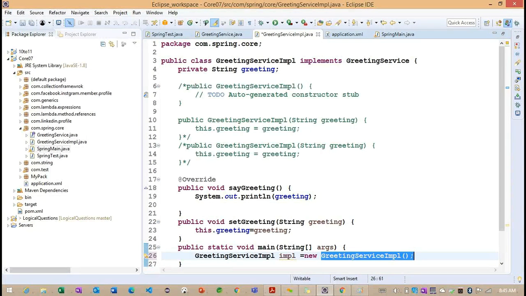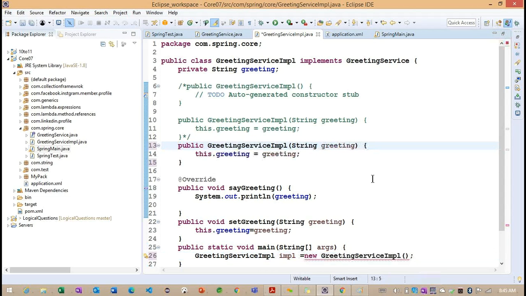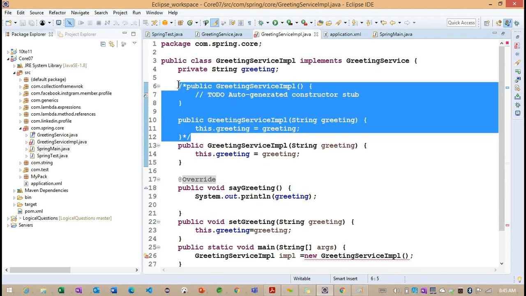It will call the default constructor, right, which will be created by default by the Java compiler. Good. But now you can see, if I'm going to enable this, I'm getting an error here. Why is it giving an error? Because if you are implementing the parameterized constructor, it's mandatory to include the default constructor as well, as per Java standard. So because of this only, I added two constructors here, the default constructor and the parameterized constructor.